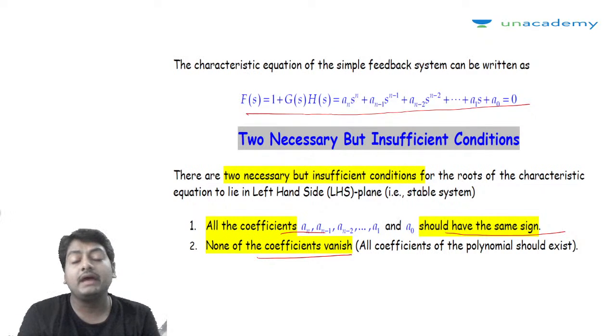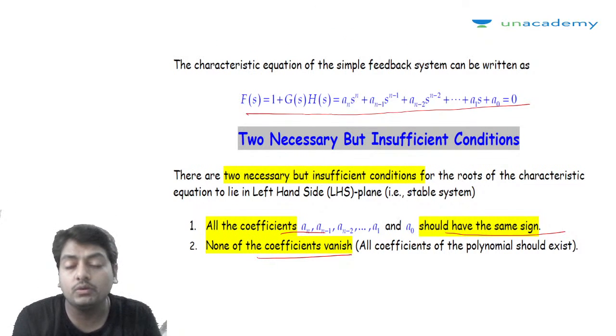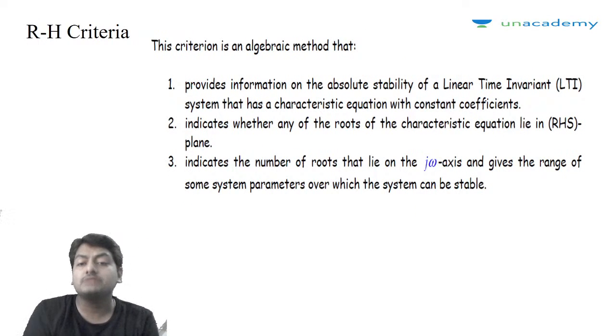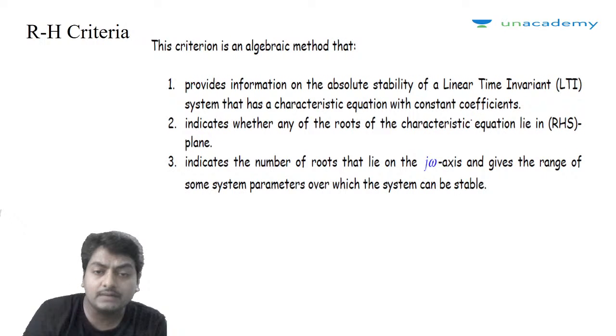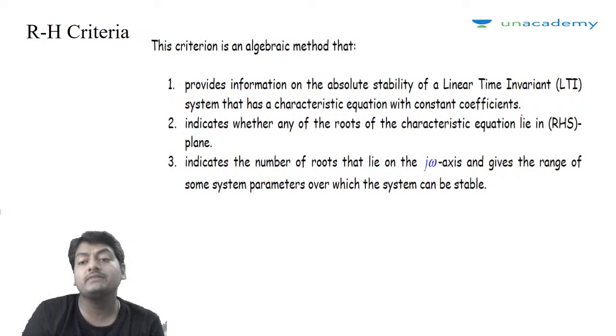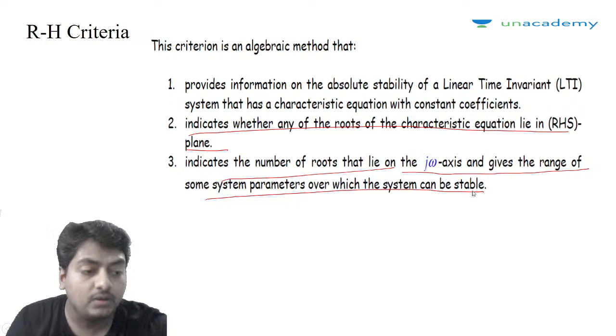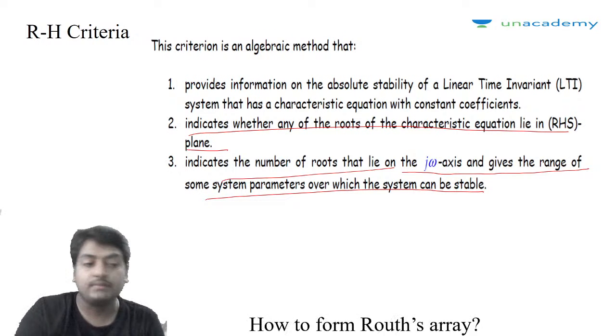So Routh and Hurwitz both suggested a mathematical tool for analyzing system stability. So what is the RH criteria? It is an algebraic method that provides information on the absolute stability of a linear time invariant system that has a characteristic equation with constant coefficients. It indicates whether any roots of the characteristic equation lie in the right half of the s plane or not, indicates the number of roots that lie on the j omega axis, and gives the range of some system parameters over which the system can be stable. Right?